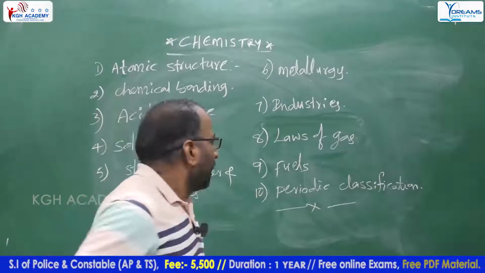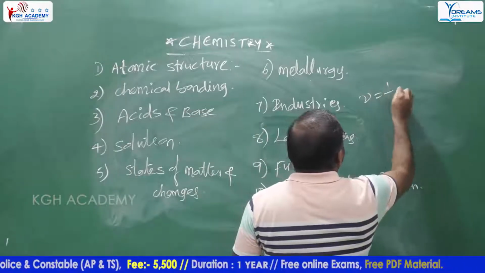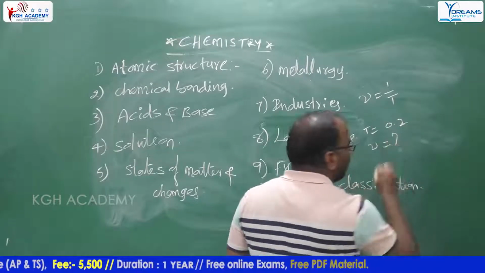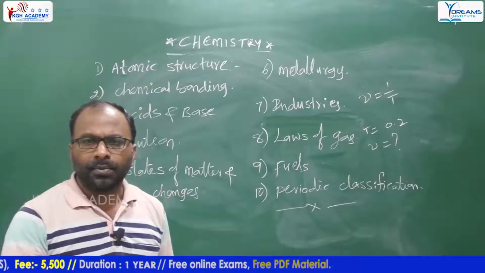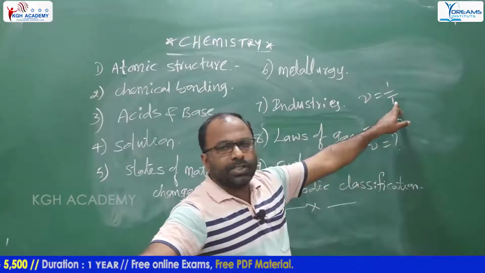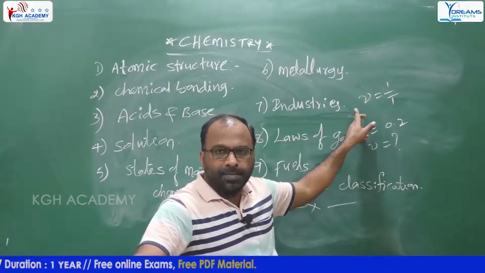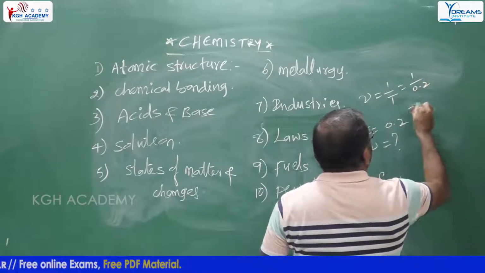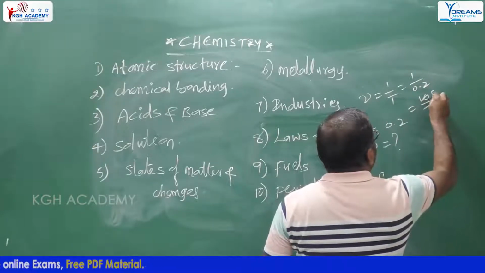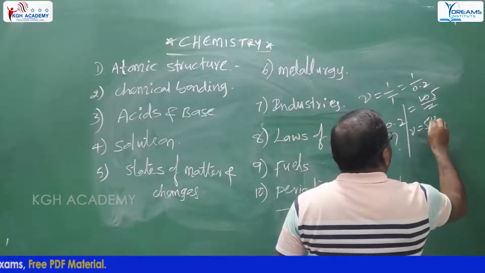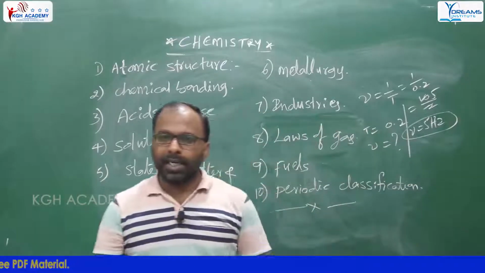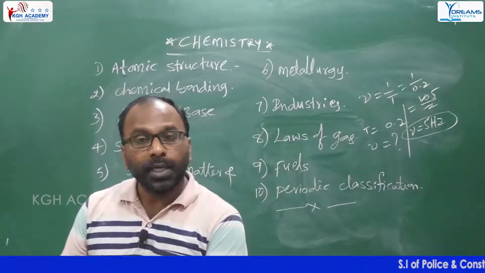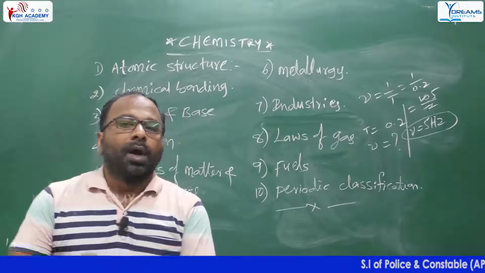For example, given frequency nu is equal to 1 by t. If time t is equal to 0.2 seconds, what is the frequency of that wave? This is a previous examination bit. Direct question. Number of vibrations or oscillations per second is called frequency. Nu is equal to 1 by t. So 1 by 0.2 is equal to 10 by 2, which is 5. So frequency is equal to 5 hertz. Hertz is the unit for frequency. It is clear. So numerical questions are also asked, which is why it is easy.